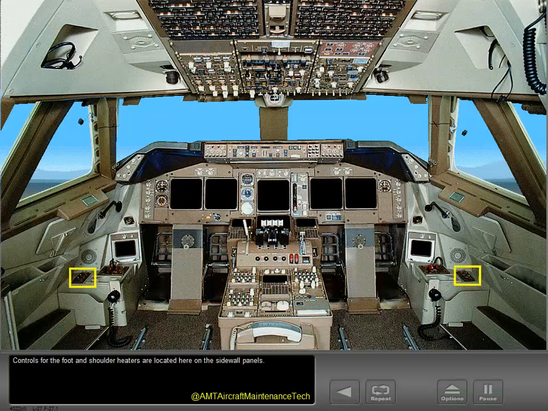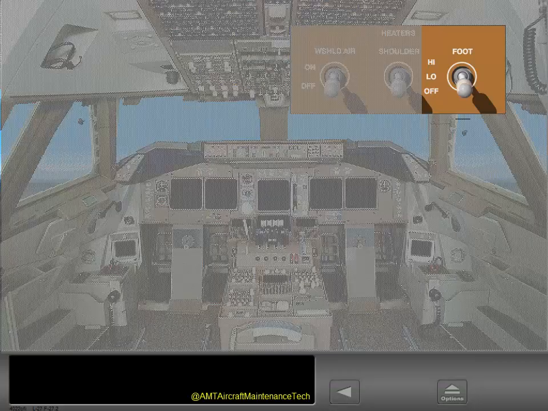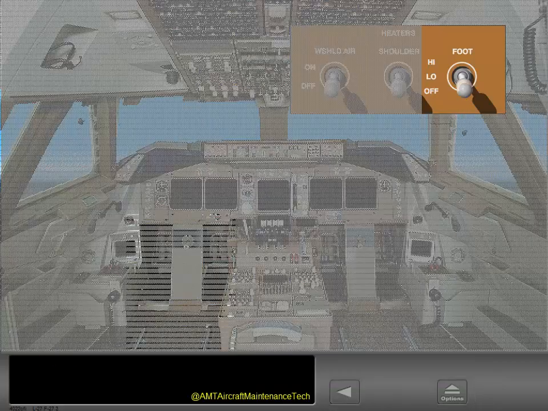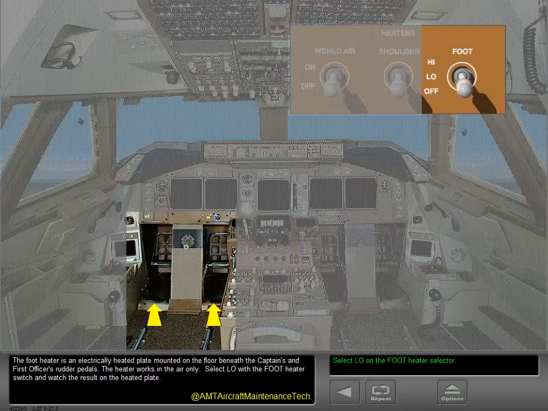Controls for the foot and shoulder heaters are located here on the sidewall panels. This switch operates the foot heater. The foot heater is an electrically heated plate mounted on the floor beneath the captain's and first officer's rudder pedals. The heater works in the air only. Select low with the foot heater switch and watch the result on the heated plate.